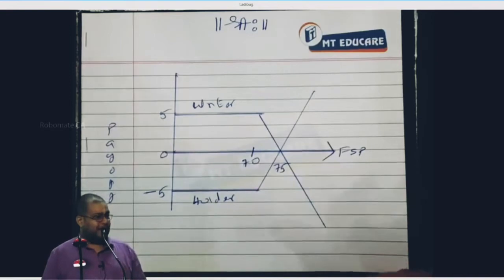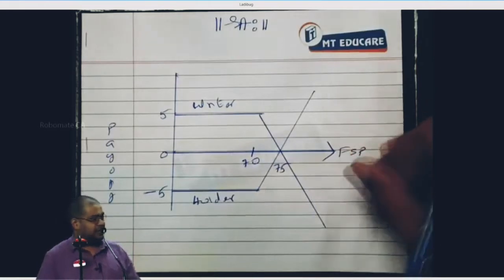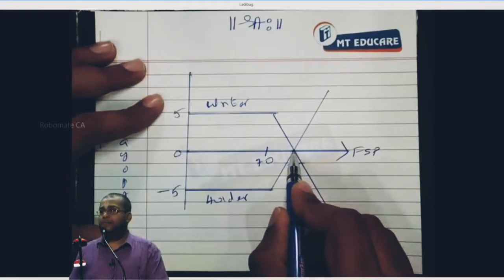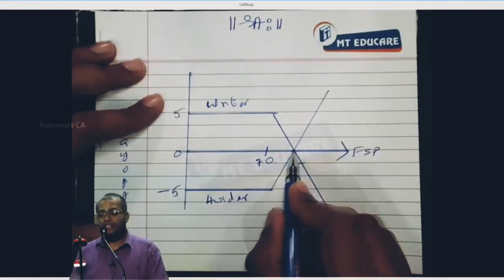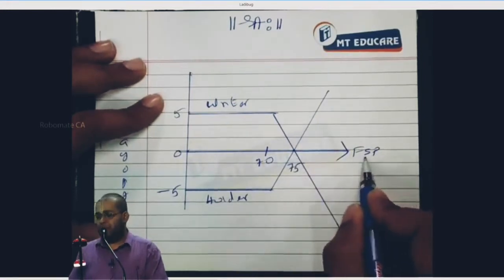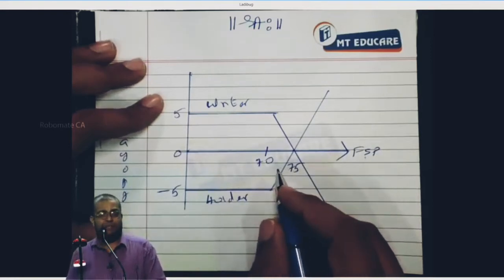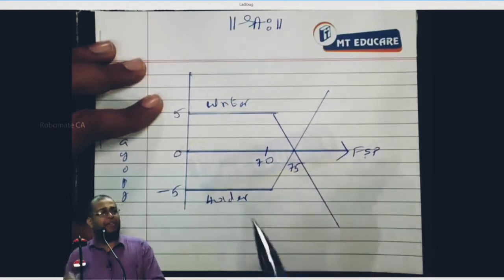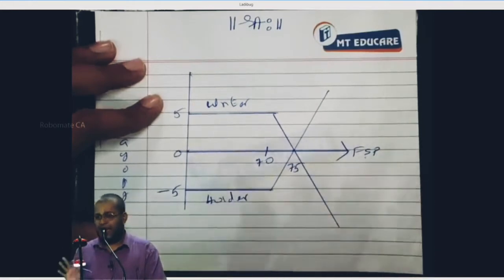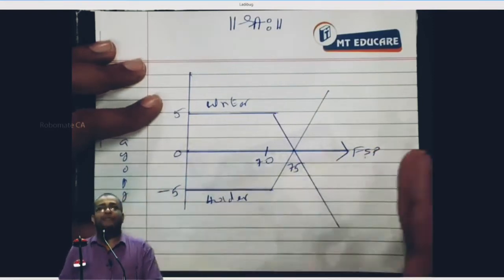One more point I will discuss, and then I'll give you the time to copy this diagram as well as some notes in this regard. Can I proceed? Now, see. At 75, what is the payoff for the holder? 0. What is the payoff of the writer here? 0. 0 is called the break-even point. Now, this is FSP, this 75 rupees I call the break-even FSP. Break-even future spot price. At the break-even future spot price, what happens here? The option value recovers the entire premium, giving 0 payoff for the holder and 0 payoff for what? The writer.